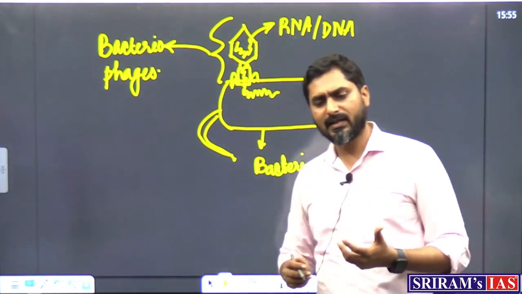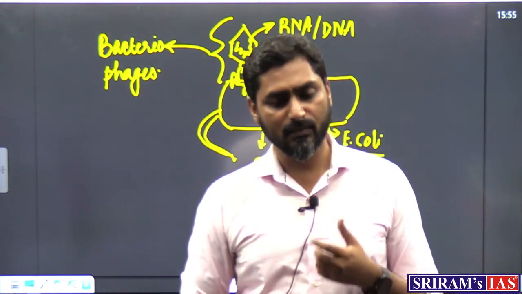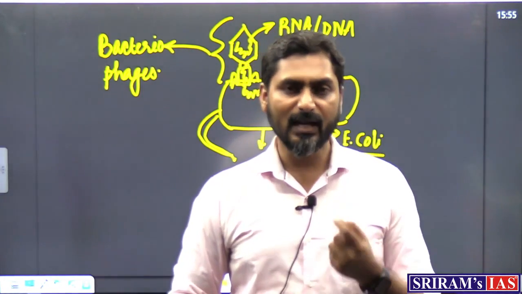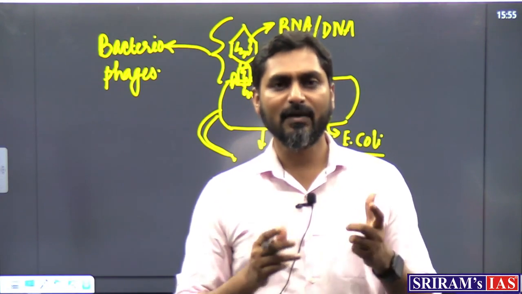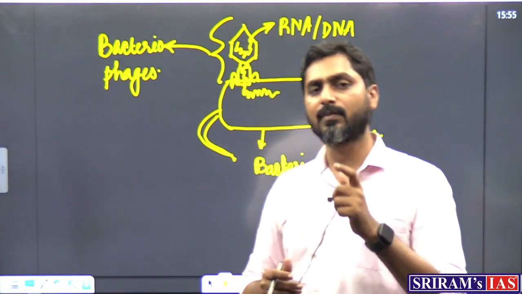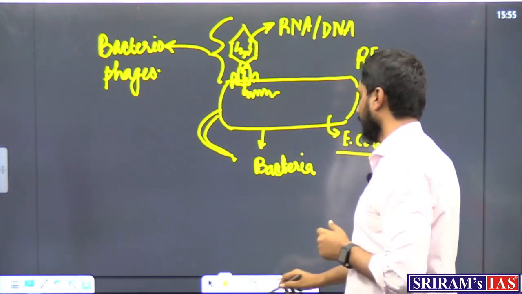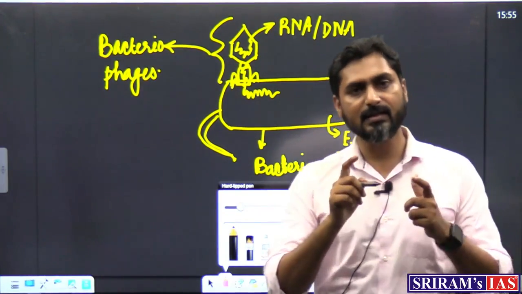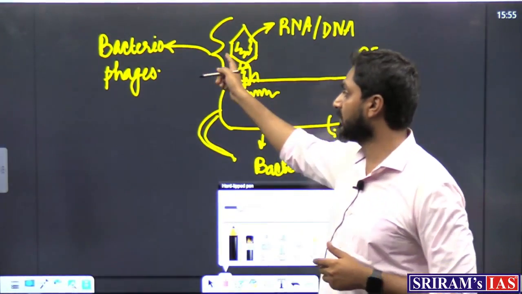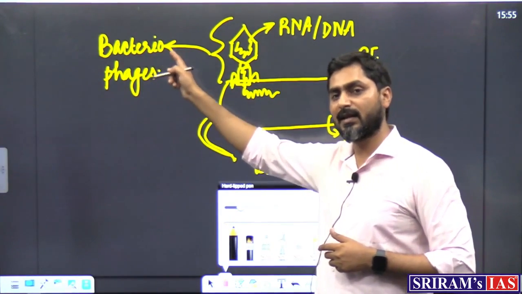So what will the bacteria do? Bacteria are one of the first living organisms. They are the most resilient organisms. They have also developed a defense mechanism against these viruses, an enzyme called the restriction enzyme. What does this enzyme do? The bacteria produce this enzyme against these viruses, known as bacteriophages or bacteria-eating viruses.